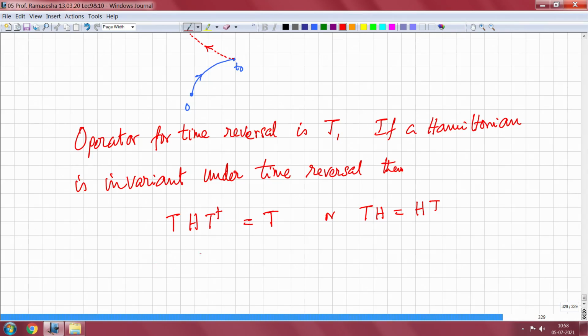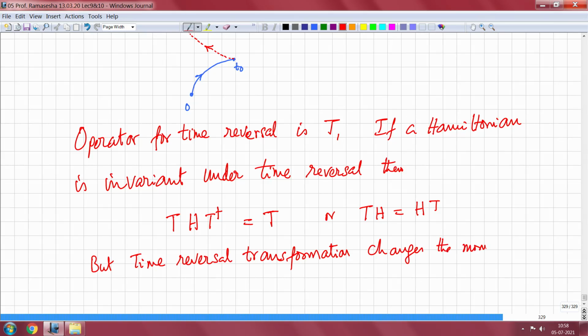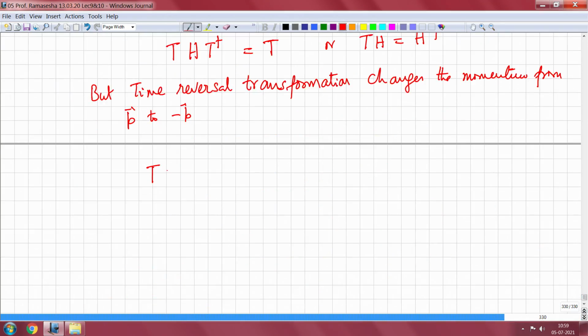So what it means is that T P T dagger, the time reversal transformation, changes the momentum from P to minus P. So this means that we must have T P T dagger is equal to minus P, or TP is equal to minus PT.